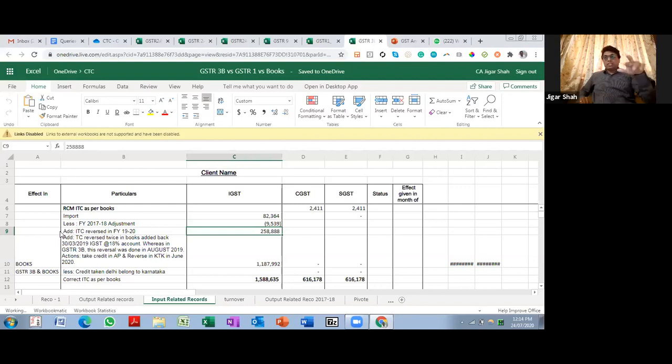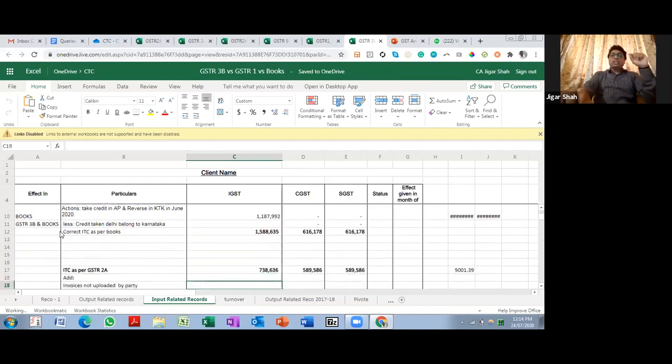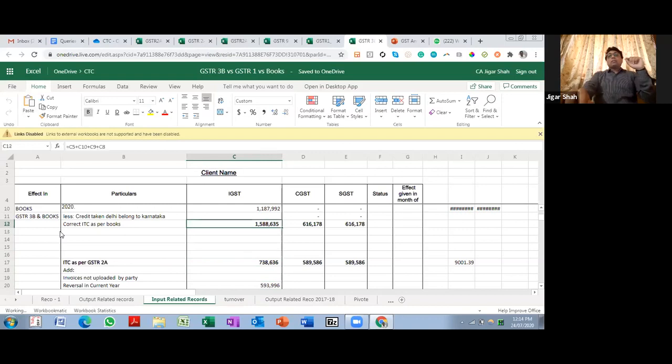So we have reversed it in our working. We cannot do anything in the books of accounts which are audited. So the effect of it in books of accounts is being given in the next financial year. But for our reconciliation item, we have to give it over here, and we need to arrive at the correct ITC as per books. Now, correct ITC as per books is also the figure of the correct ITC that you are eligible to take credit. So ideally your 3B should match with correct ITC as per books.